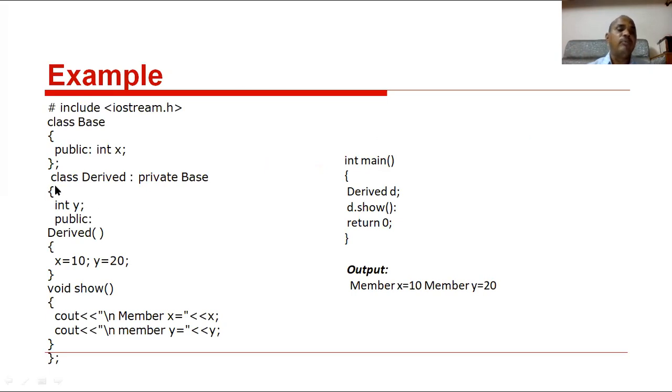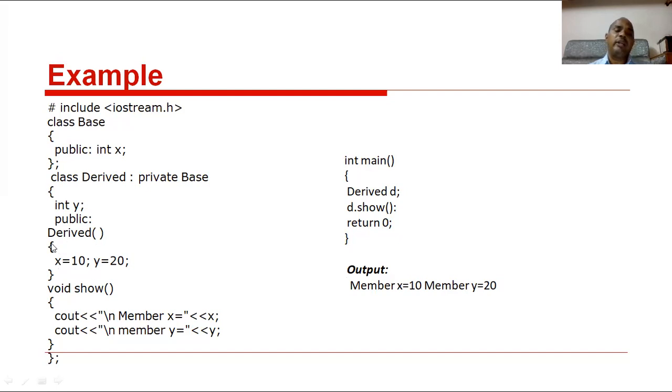Public int x, and the base class is derived privately. Clear? Now y. Here derived x equal to 10, y equal to 10. Then integer x is acting as a private variable. Clear? Then show members x and y, then output equal to 10 and 20. Clear, all of you? This is the main function, derived d, where d is an object. At the object creation time, the constructor member function will invoke. At the same time, these values are assigned to x and y.